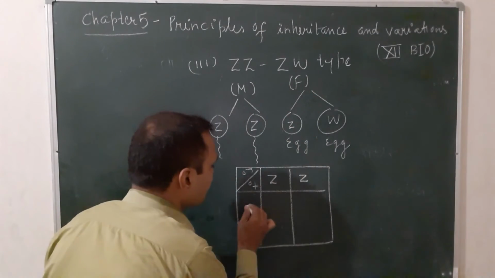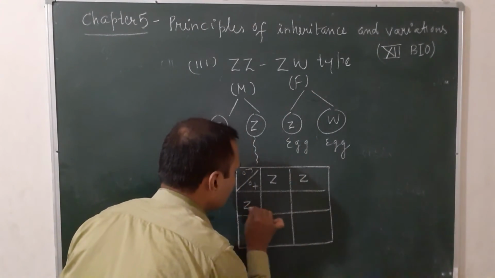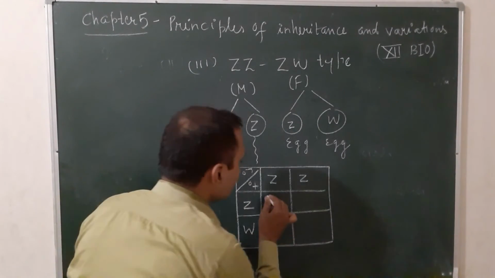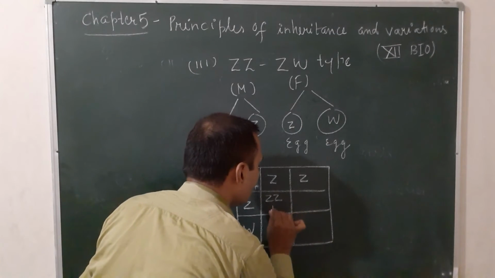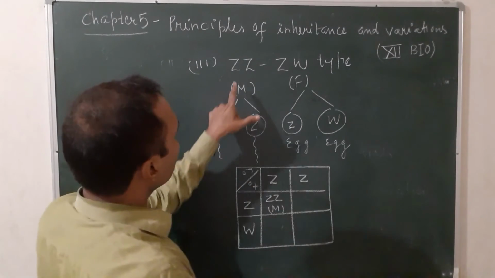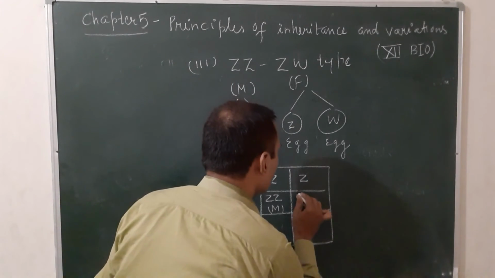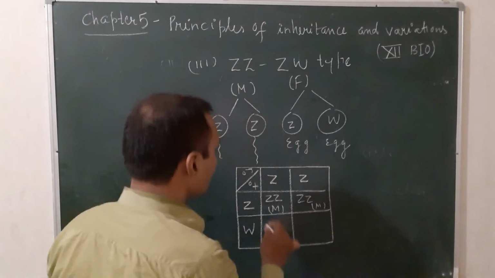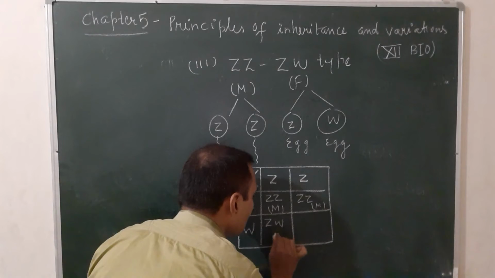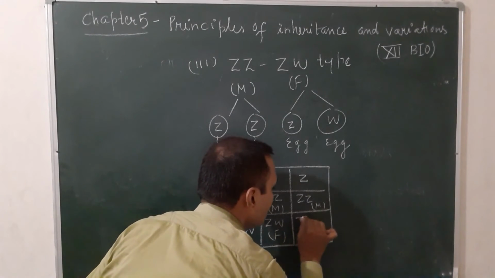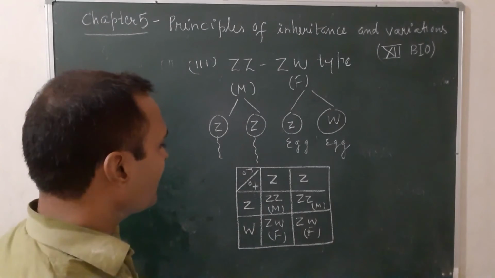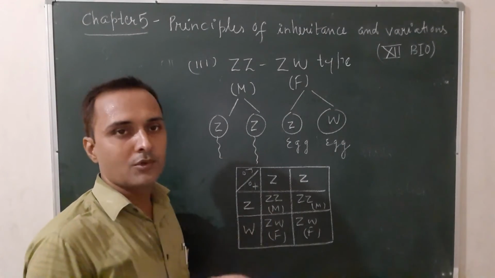And the egg, it is Z and W. When Z and Z, you can see the combination is male. When Z and Z, again it is male. When Z and W, it is female. Again, when Z and W, it is female. So this is all about ZW type.